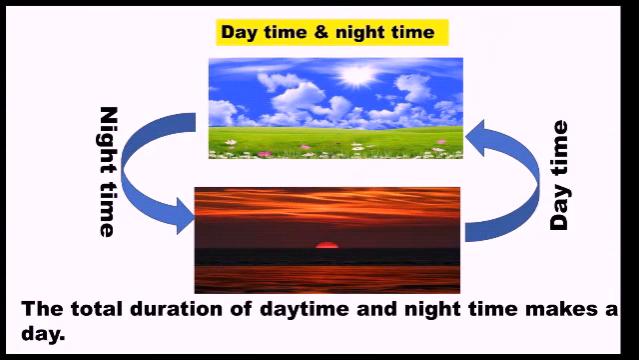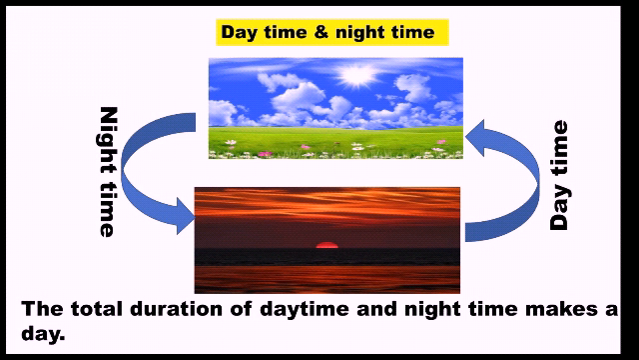Now my dear students, look at the given picture. Now we are going to learn about daytime and night time. We know that the time between sunrise and sunset is called daytime, whereas the time between sunset and sunrise is called the night time. Sunset to sunrise, night time. From the picture we can easily understand that at the top of the page a sunrise picture is given, and at the bottom of the page a sunset picture is given.